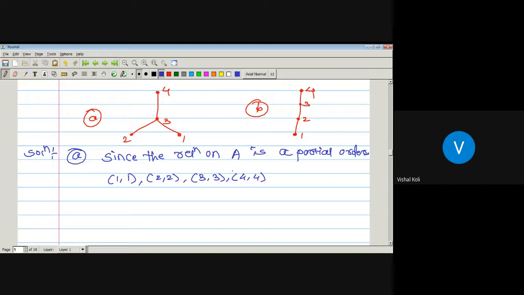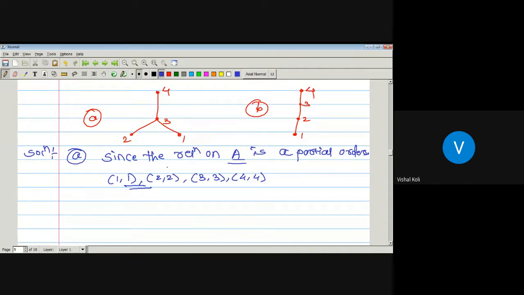Since the given relation is a partial order relation, it must hold the 3 conditions: reflexive, antisymmetric, and transitive property. As given, the relation is a partial order on the set A, and set A contains 4 elements 1, 2, 3, 4. So by the reflexive property, these are the ordered pairs which are members of our given set.